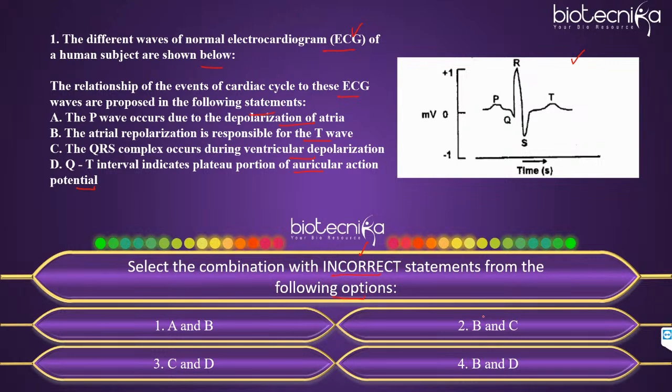Is it A and B, B and C, C and D, or B and D? It is based on the waves related to ECG. Okay, I see some students answering 2, some said 3, some said 4. Let us still wait for other students who are still answering.